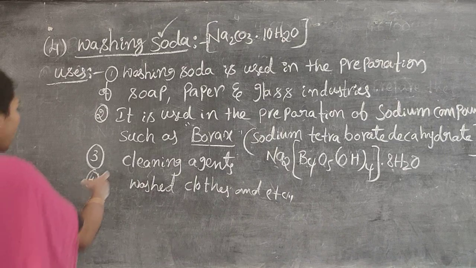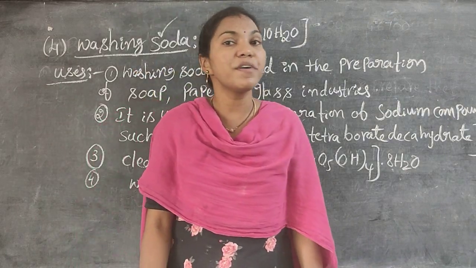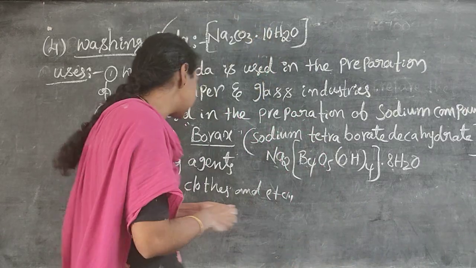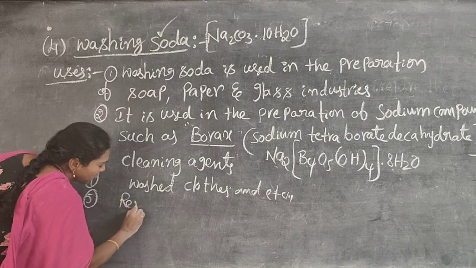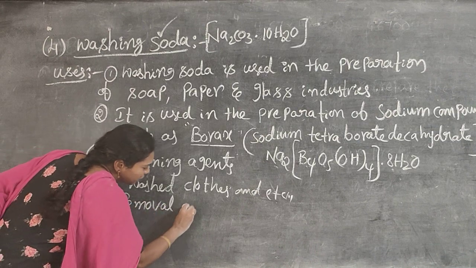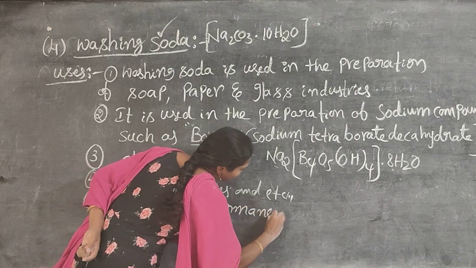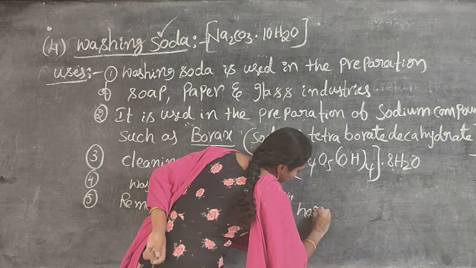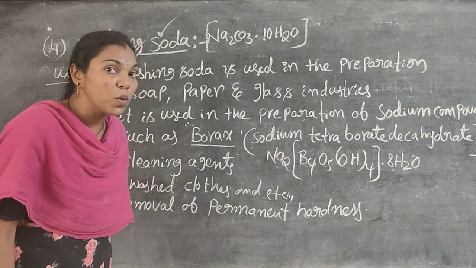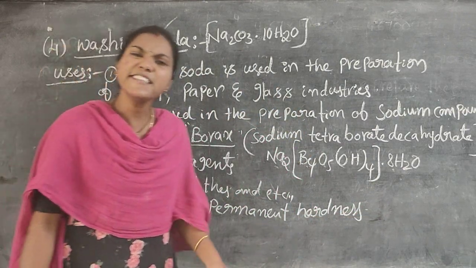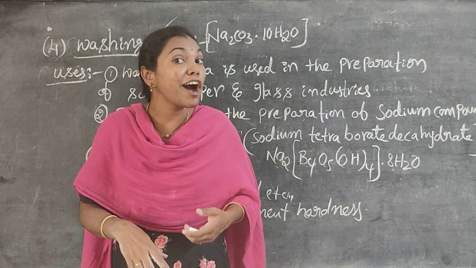Students, one more point I will tell you. Very important. Washing soda is also used for the removal of permanent hardness. What is the meaning of permanent hardness? Before that, what is the meaning of hardness?